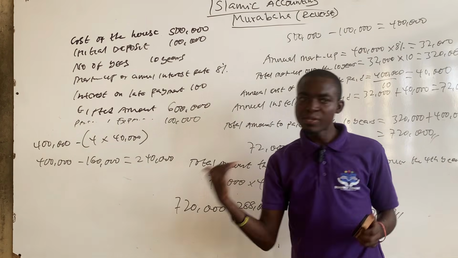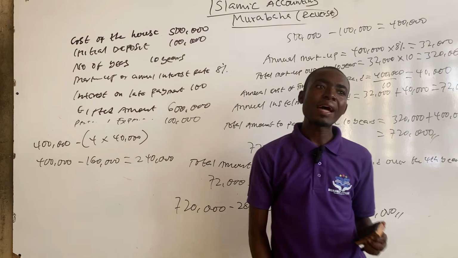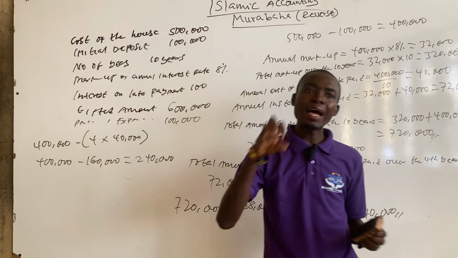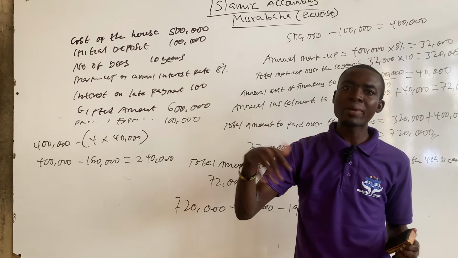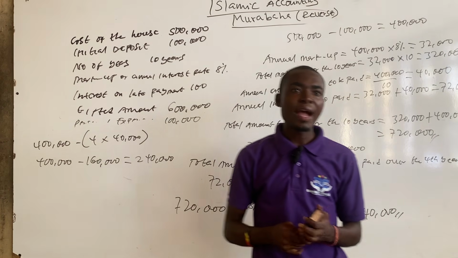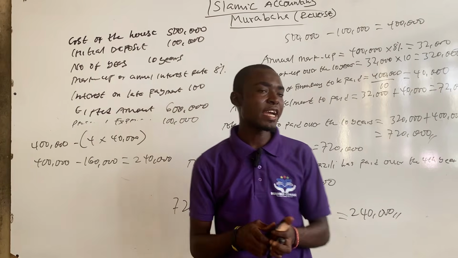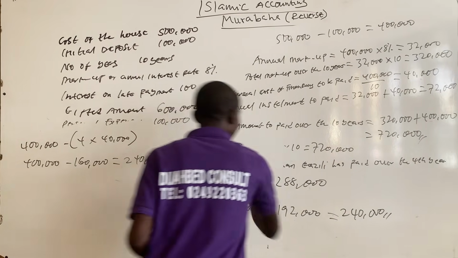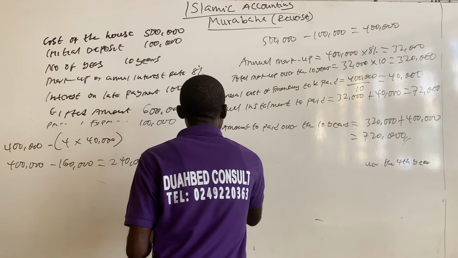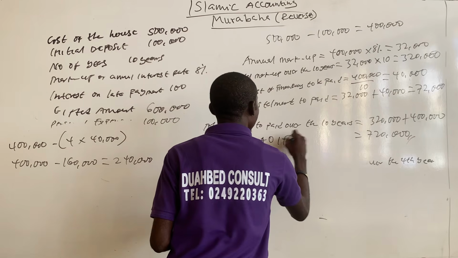So we have calculated the amount that Imam Ghazali is supposed to pay at the end of the fourth year. We are now coming to calculate the total amount of charity that Imam Ghazali will give under the Accounting and Auditing Organization for Islamic Financial Institutions, AAOIFI.